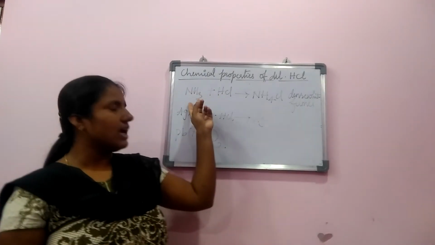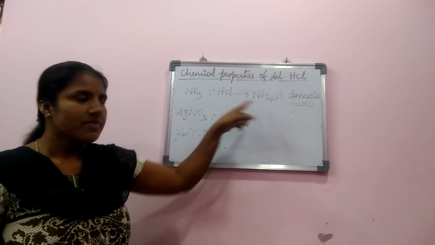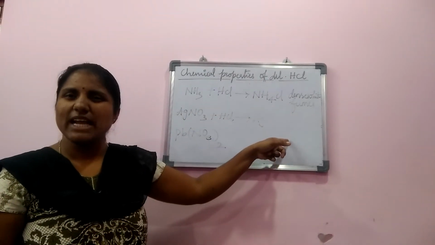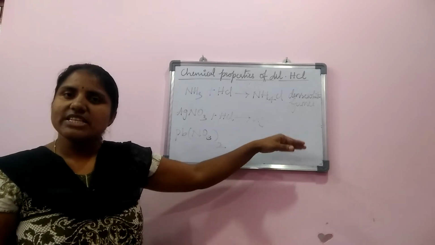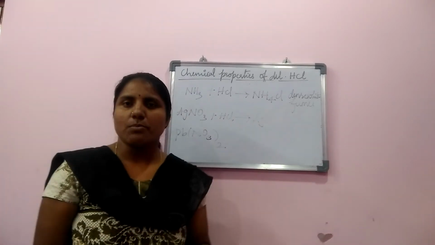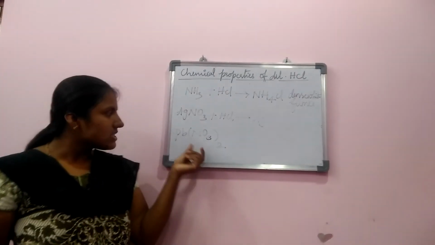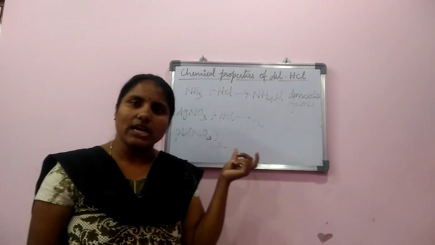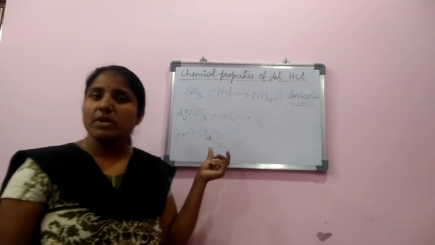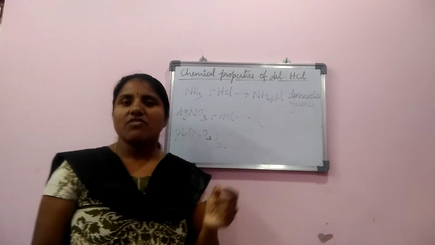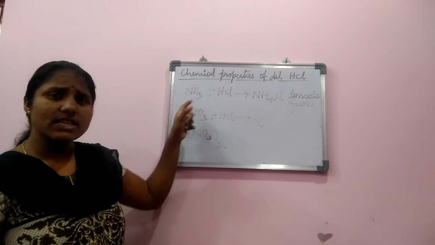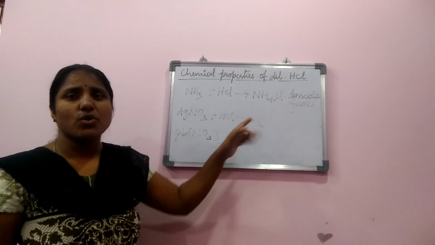One is with ammonia. It produces dense white fumes. Next, with silver nitrate, it produces the white precipitate of silver chloride which is soluble in excess of ammonium hydroxide. Next, with lead nitrate, hydrochloric acid produces a white precipitate of lead chloride which is soluble in hot water. So these are the tests for hydrochloric acid.